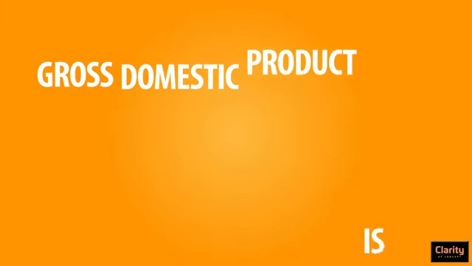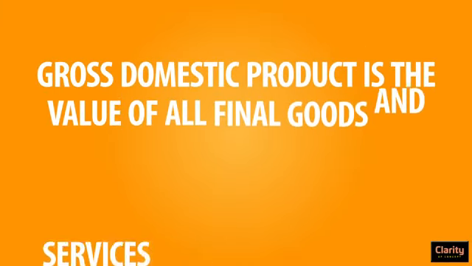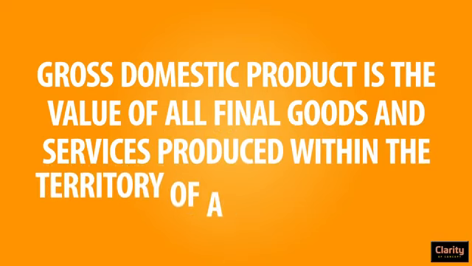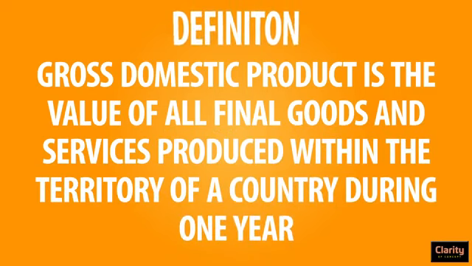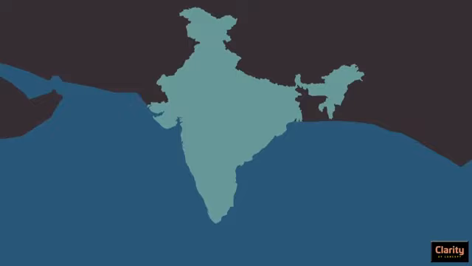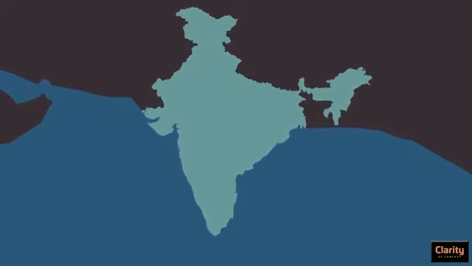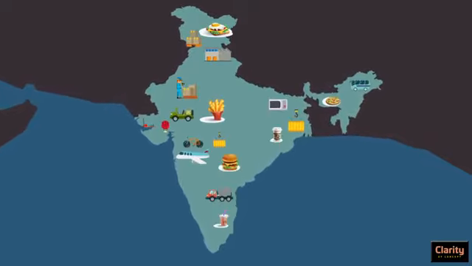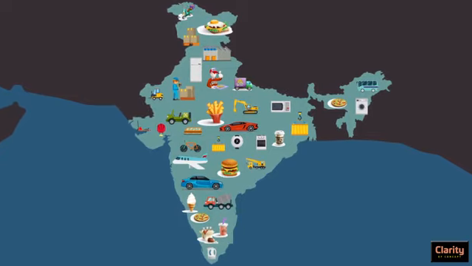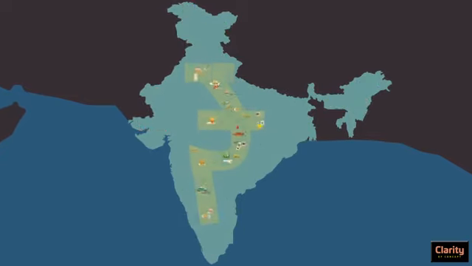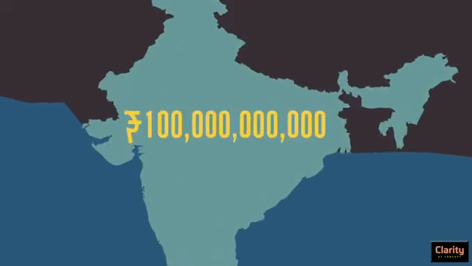Gross domestic product is the value of all final goods and services produced within the territory of a country during 1 year. This is the definition of GDP. Calculation of GDP is pretty simple. You take all the goods and services that were produced in the country and add the price of every single product. You will get a huge number. This is known as GDP.